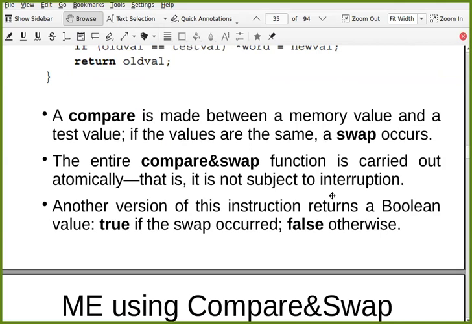So it is not subject to interruption, because at a time at least one instruction gets executed. Every time an interrupt is checked, once a particular instruction gets executed, then only there is an interrupt cycle, a period where the interrupt gets checked. So as this whole compare and swap code gets executed as a single instruction, there is no interruption.